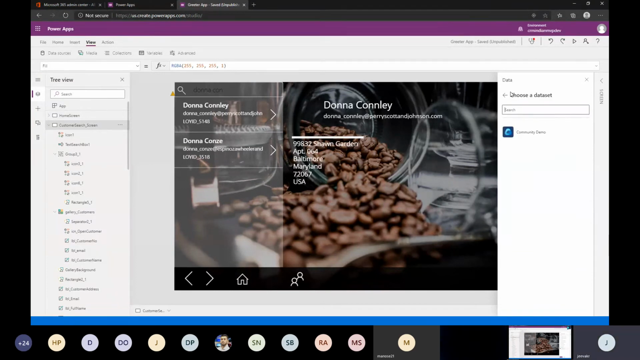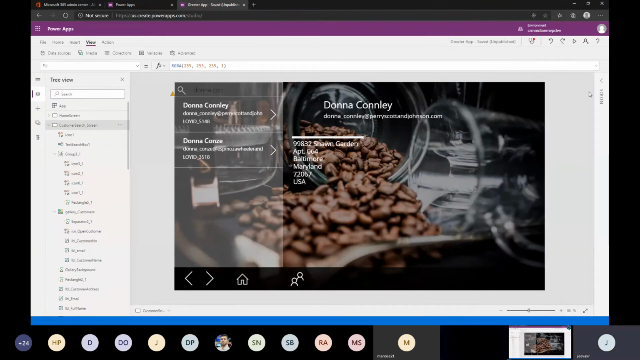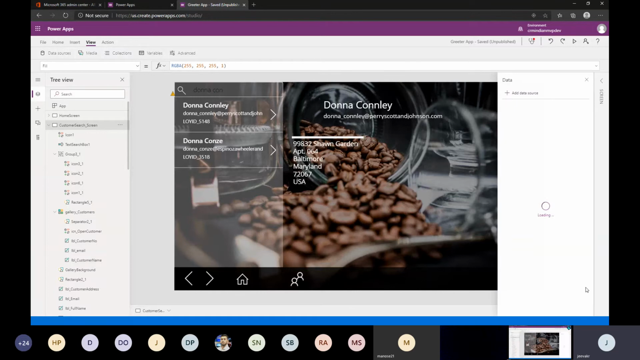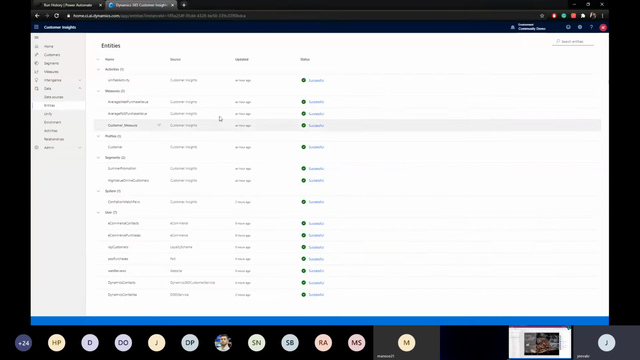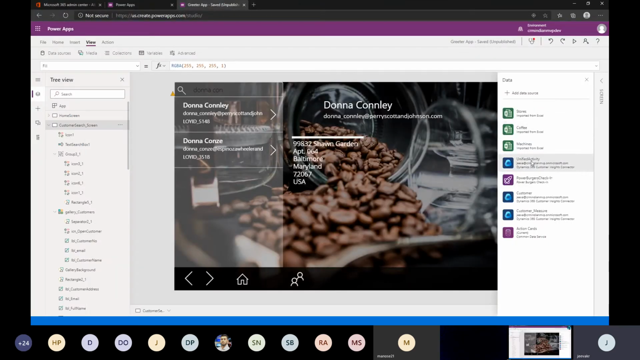And I've already done that. If I go back to my data sources, you can see that I added unified activity, I added customer, and I added customer measures. Okay. So this is the very first step that you do, where you add the activity.